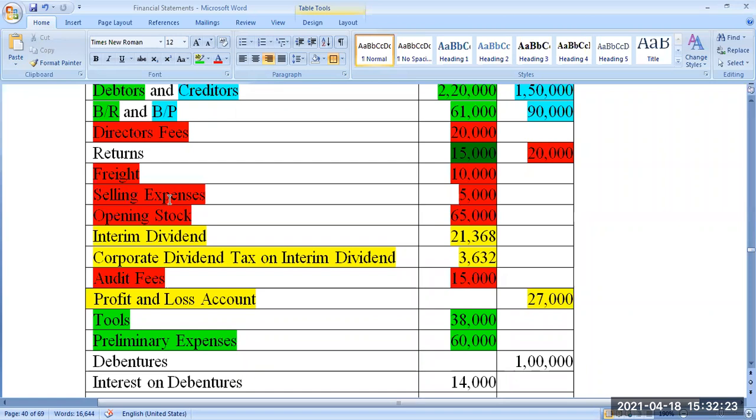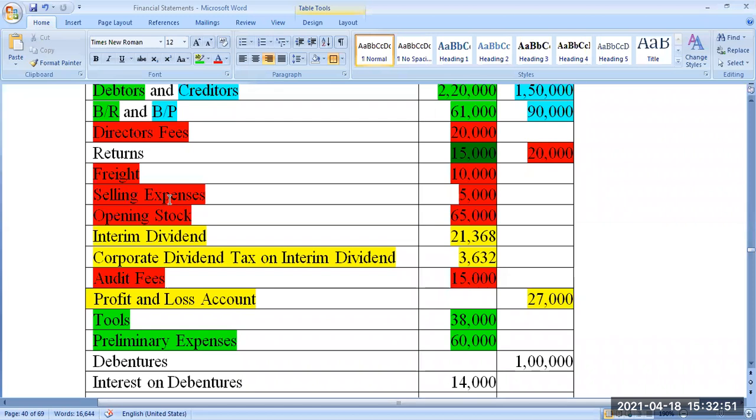Simple. Suppose you are paying 30,000 rupees in the first year. First year 10,000, second year 10,000, third year 10,000, written off. In the fourth year you are again paying another 30,000. That will be a preliminary expense. In the fourth year 10,000 you are charging. Fifth year again 10,000. Sixth year again 10,000. In the sixth year it becomes 0. Seventh year again you are paying 30,000 rupees. Then it goes on like that. Okay, thank you.